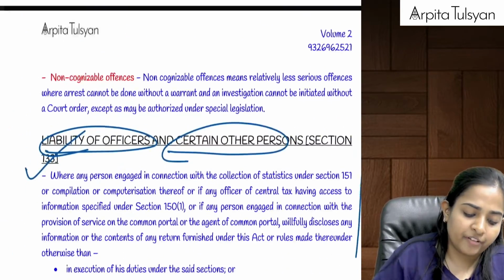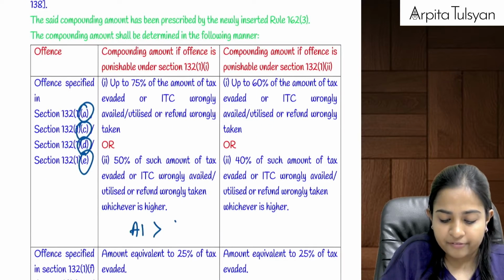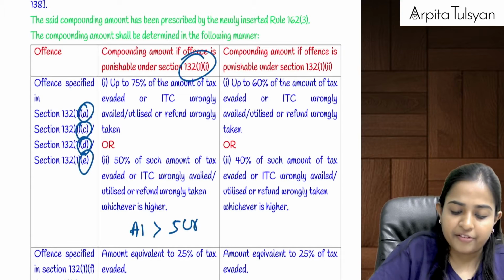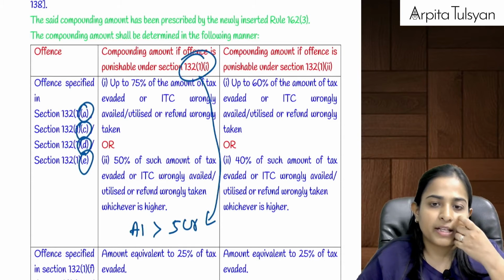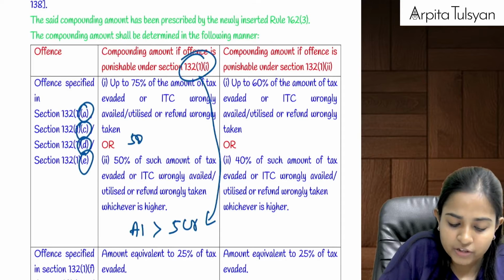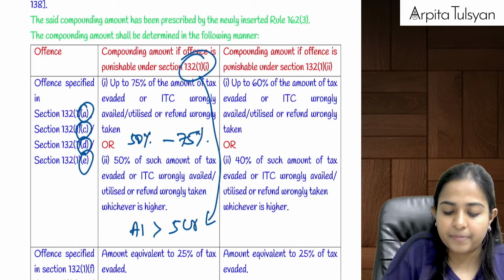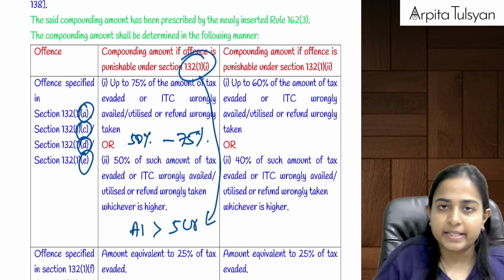If it is covered under any of these, and if the amount involved is more than 5 crore, then your range will be 50% to 75%. That will be decided by the commissioner.